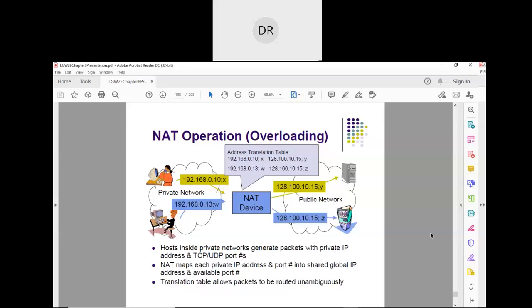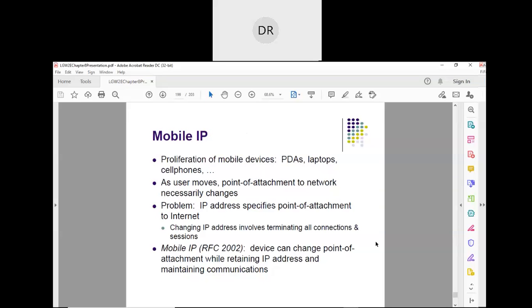Yes, sir. Okay, fine. So after NAT, next we move on to mobile IP. This is another interesting topic. Whenever we communicate, remember that our IP address contains two parts: network ID and host ID. The network ID signifies to which network we are connected.